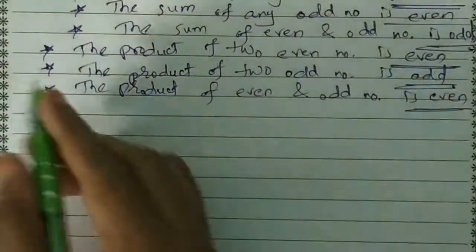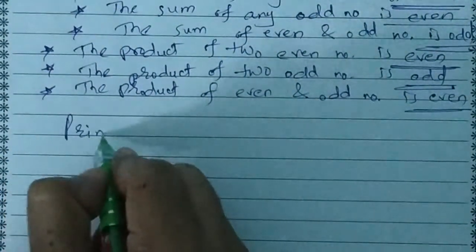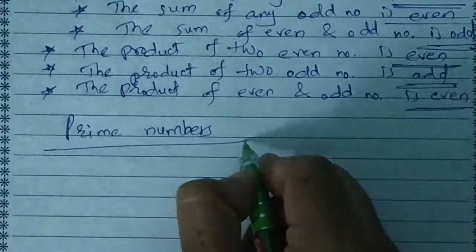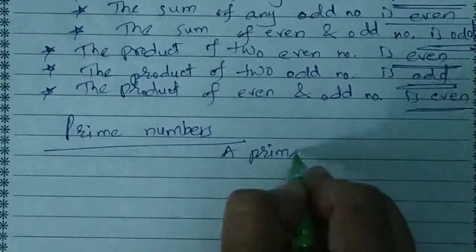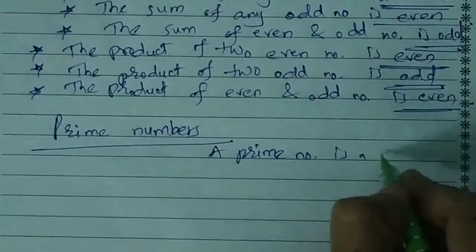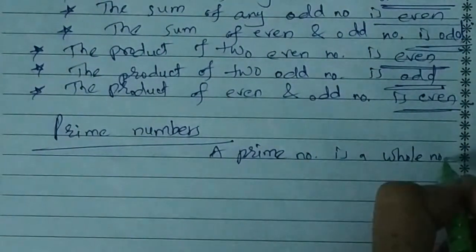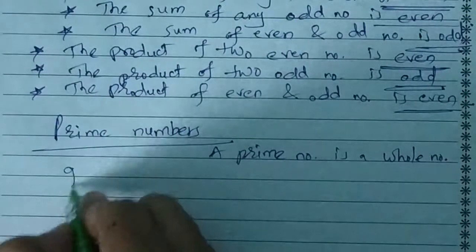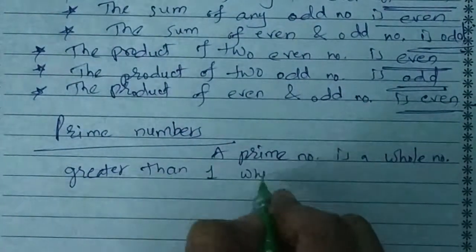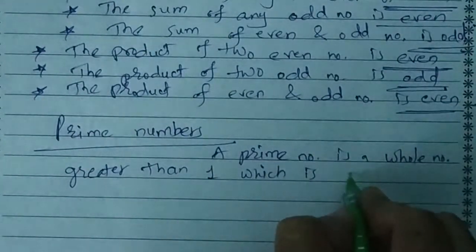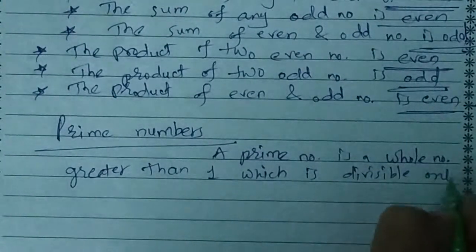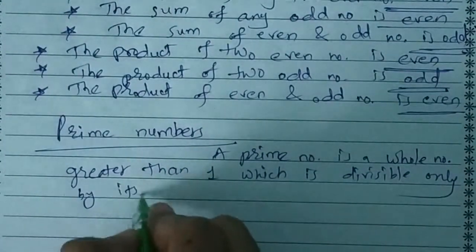Now if you see the prime numbers, so what are the prime numbers? Dear students, a prime number is a whole number which is greater than 1 and which is divisible by only itself and 1. Only by itself and 1.